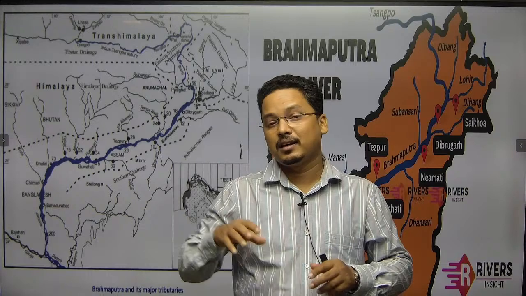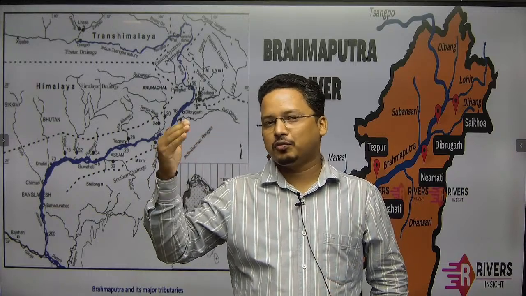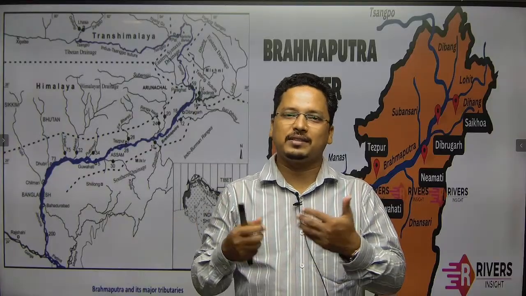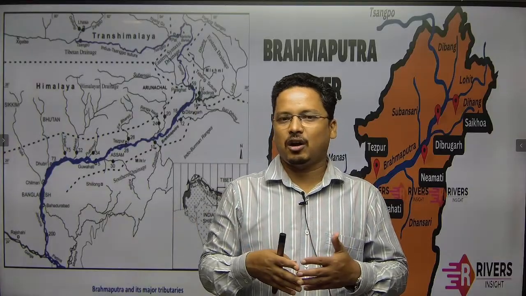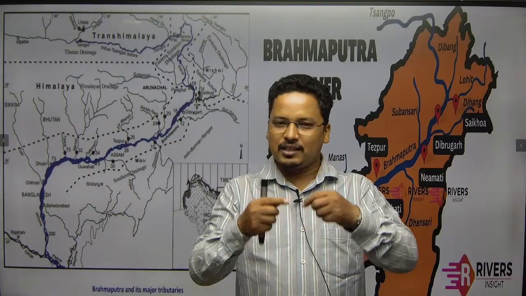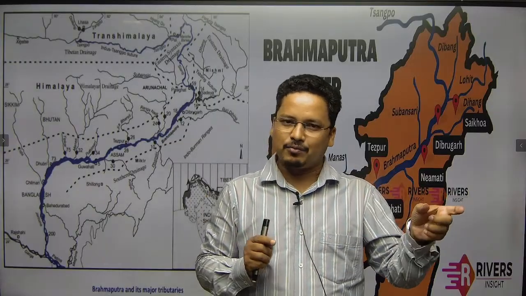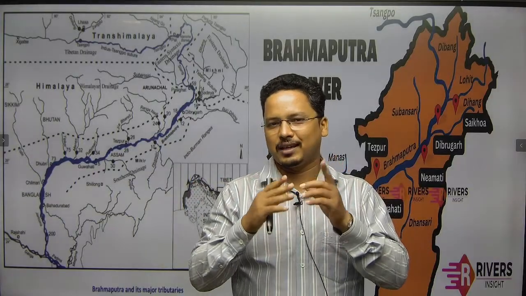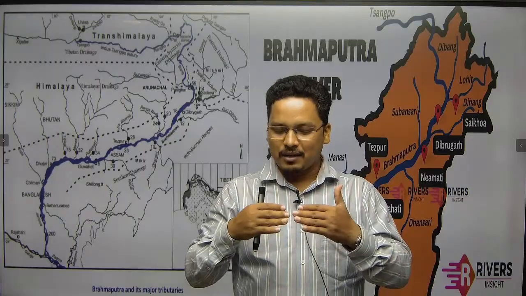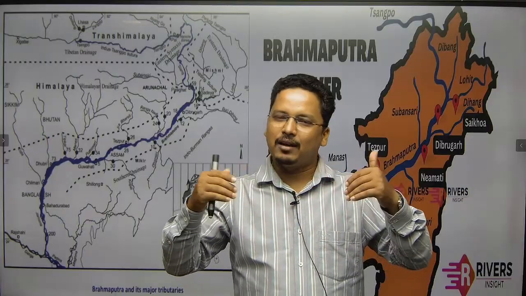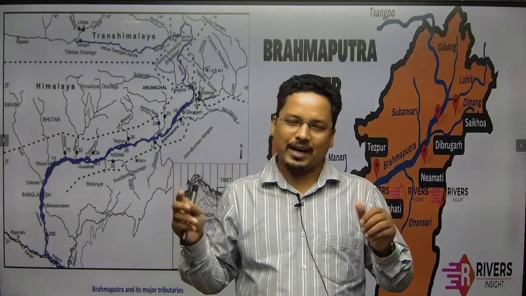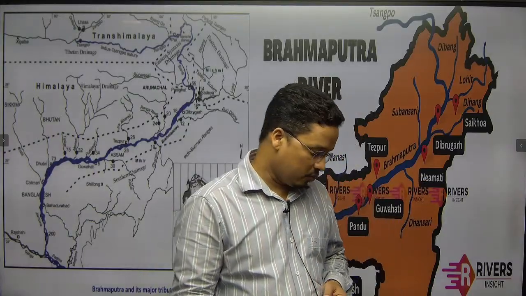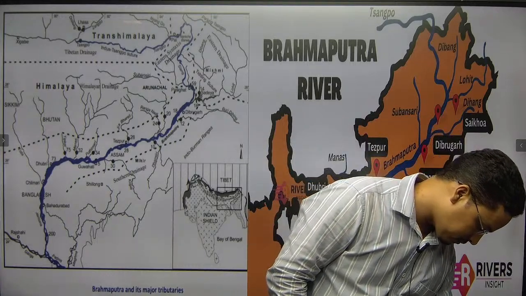After the formation of the Himalaya and the landforms, the river got bifurcated into the Brahmaputra and the Indus. There used to be one river, then it split in the middle and both became separate: one became the Indus, and the other your Brahmaputra. This is one theory, believed to be like that.